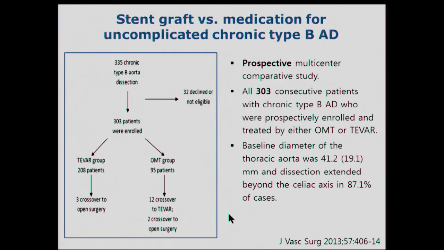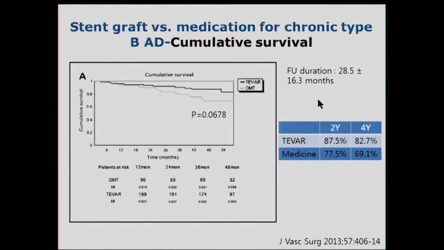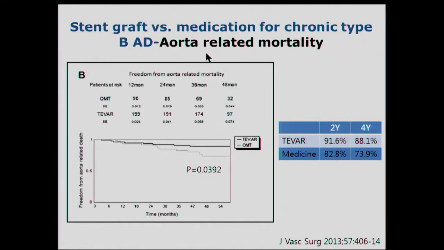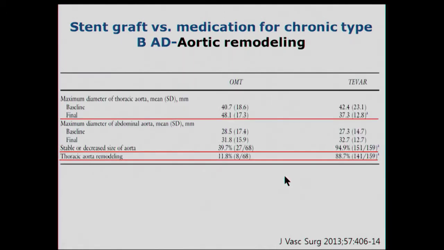There is another study showing stent graft versus medical treatment of uncomplicated chronic aortic dissection. A total of 300 patients were enrolled, and they compared TEVAR and medical treatment. The follow-up duration was 28 months, and the cumulative survival rate tended to be lower in the TEVAR group compared to the medical treatment group. Aorta-related mortality was lower in the TEVAR group. In terms of aortic remodeling, good aortic remodeling was shown in the TEVAR group.